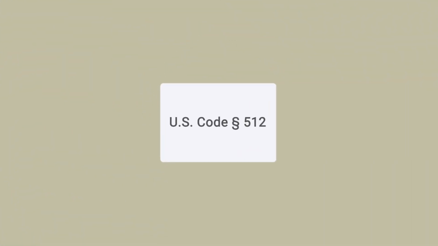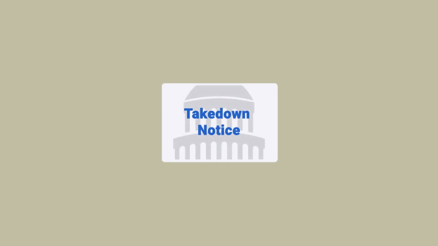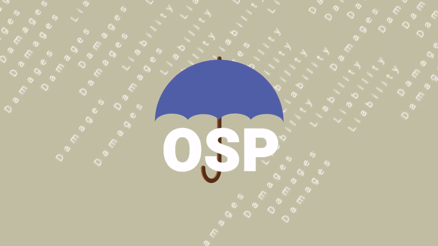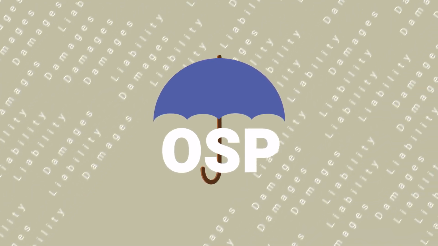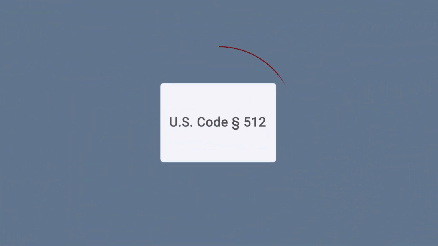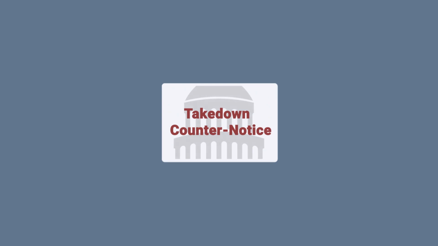Specifically, Section 512 provides copyright owners with the ability to ask that online service providers take down infringing content posted by their users without having to go to court first. It also contains safe harbors which limit many online service providers' liability for copyright infringement if they comply with the law's requirements. Section 512 also gives users a way to counter an infringement notice if they feel that their use does not infringe on the owner's exclusive rights. For example, if they believe it's a fair use, or if their material was removed as a result of a mistake or misidentification. Now that we know what the notice and takedown system is, let's see it in action.